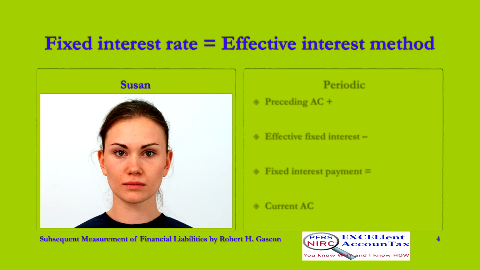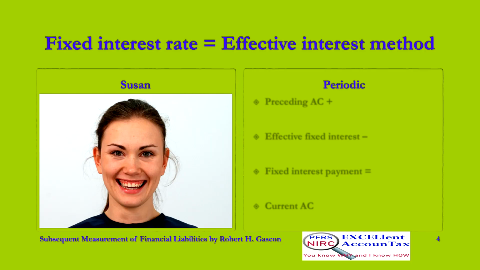We listen to Susan. If with fixed interest rate, the periodic amortized cost of bonds payable is measured, like this. The amortized cost on the preceding interest date, plus the effective fixed interest for the current interest period, minus the fixed interest payment for the current interest period, equals the amortized cost on the current interest date.